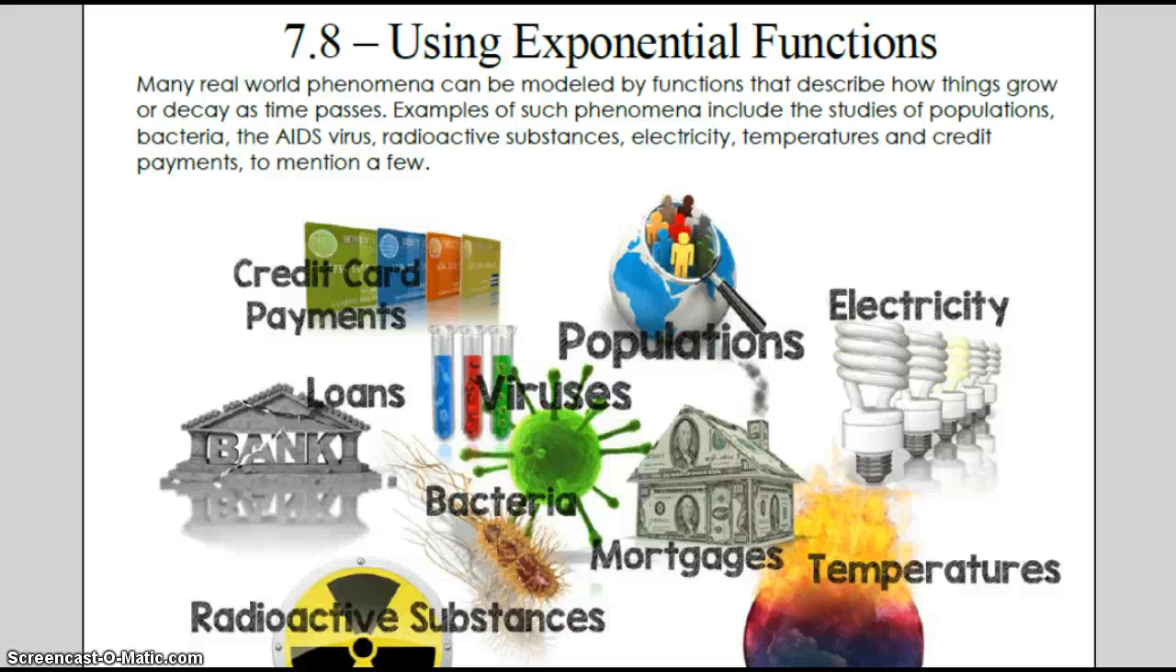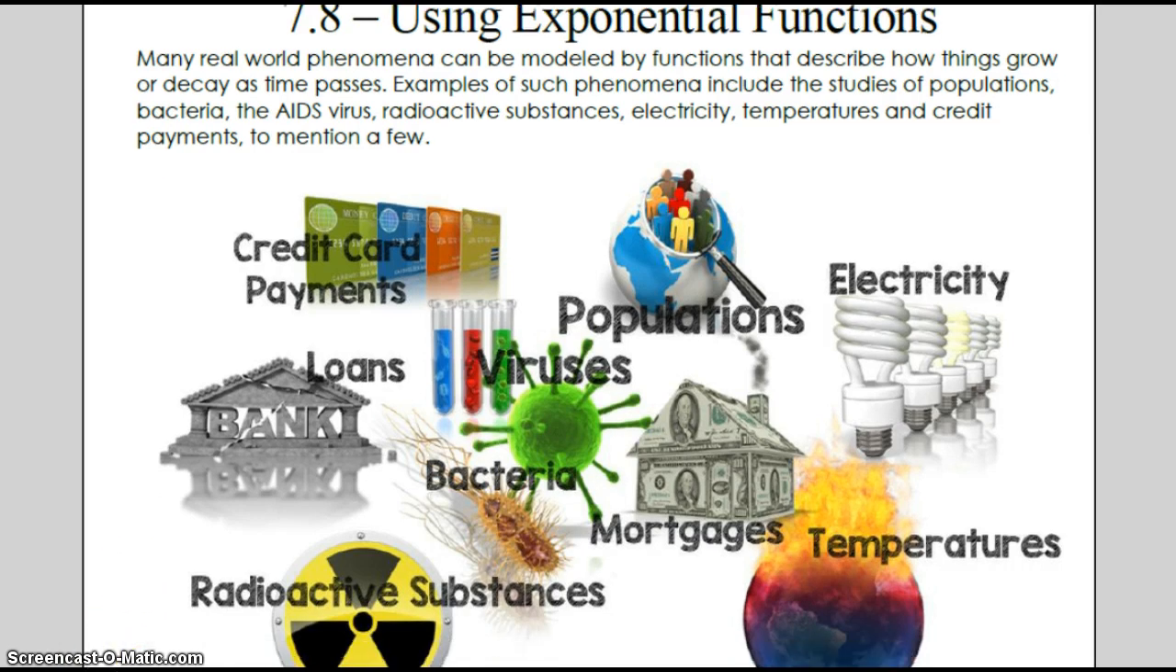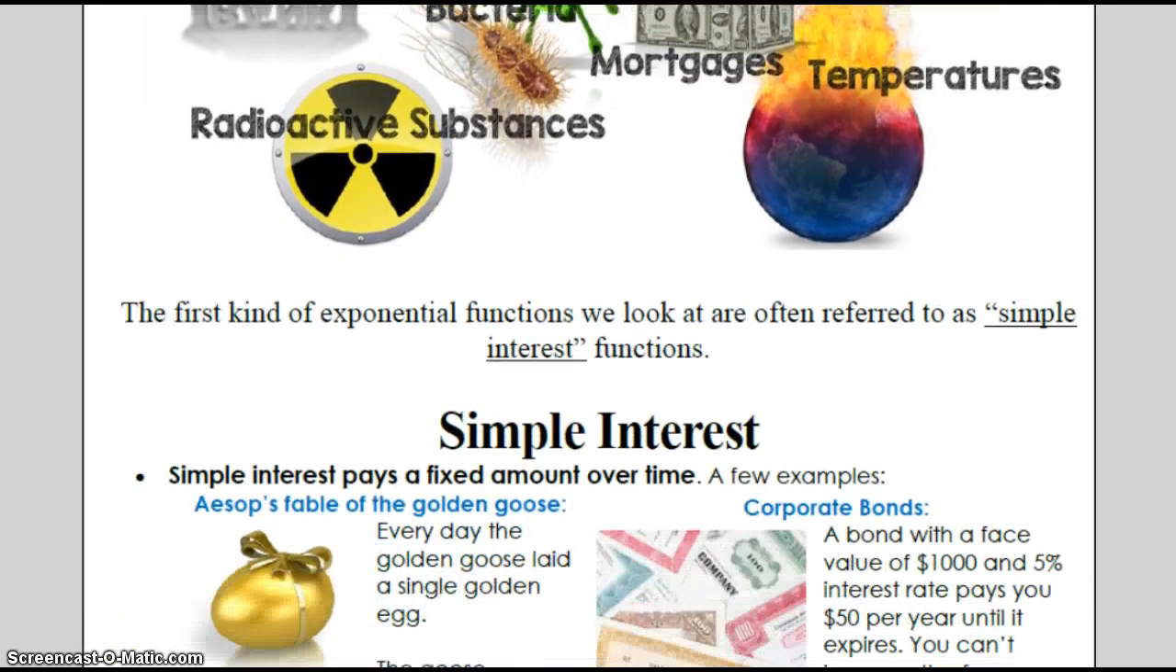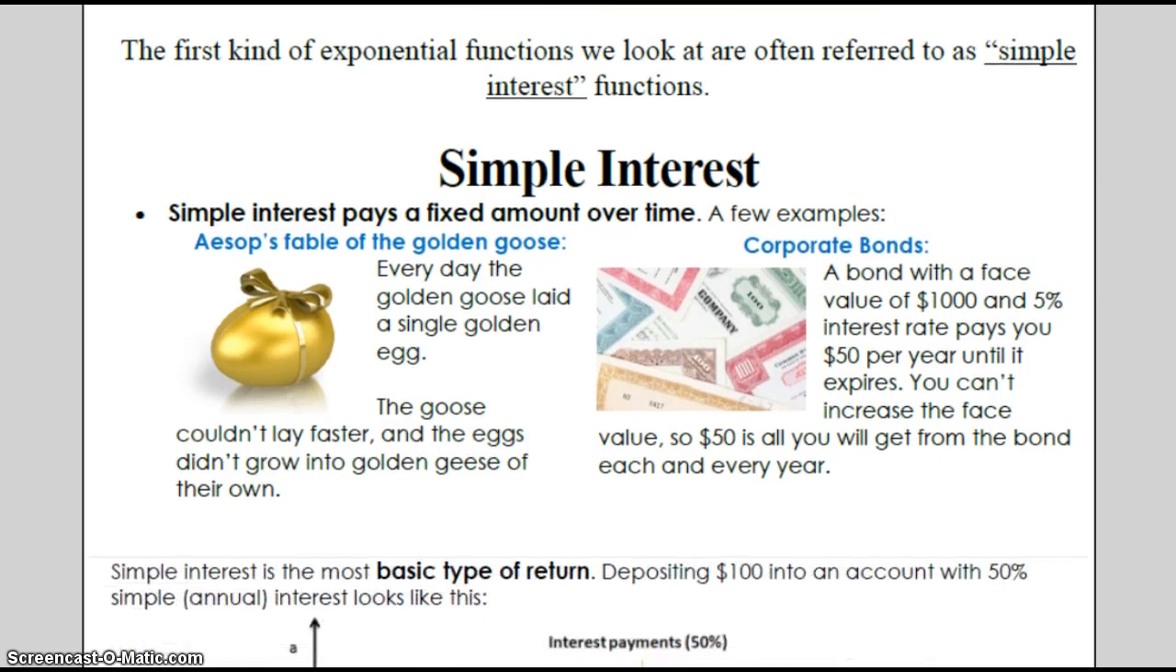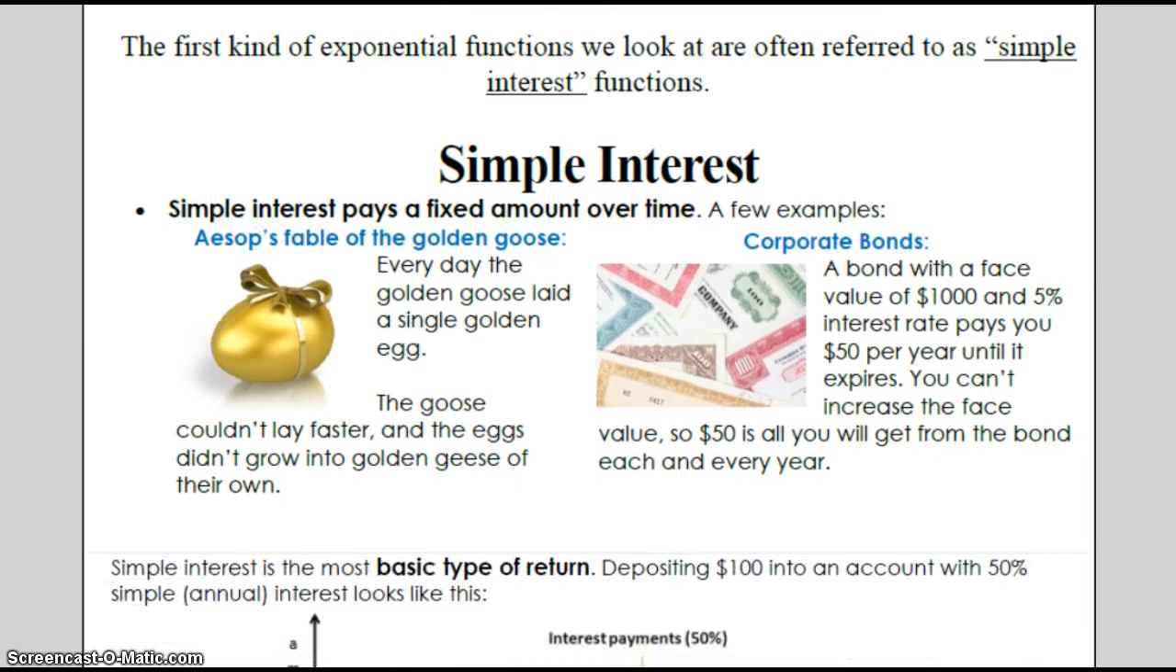Right, so this is lesson 7-8. We're going to talk about simple interest, so hopefully it's pretty simple. Many real-world phenomena can be modeled by functions that describe how things grow or decay as time passes. For example, such include populations, bacteria, AIDS virus, radioactive substances, electricity, temperatures, credit card payments, just to mention a few. So very important with some great real-world examples for you to see.